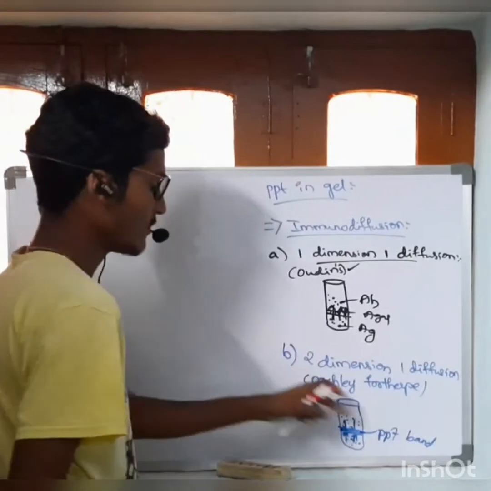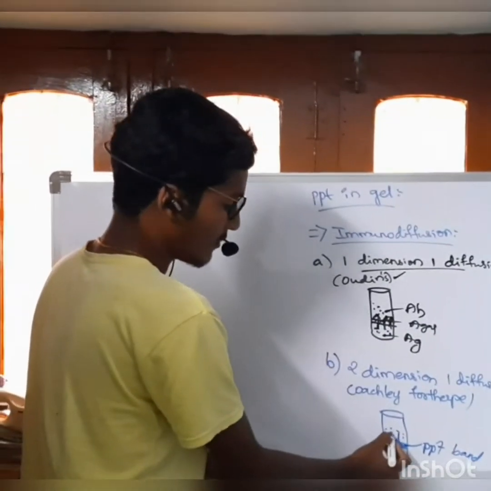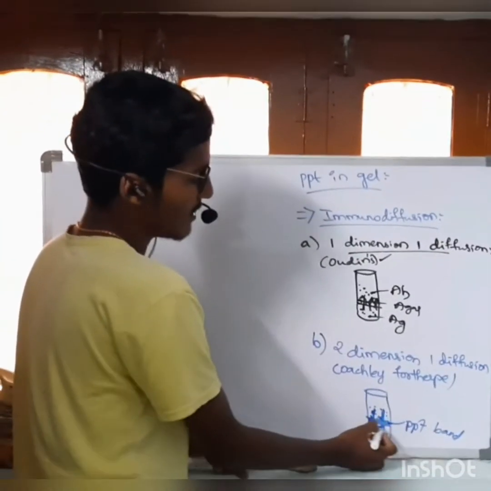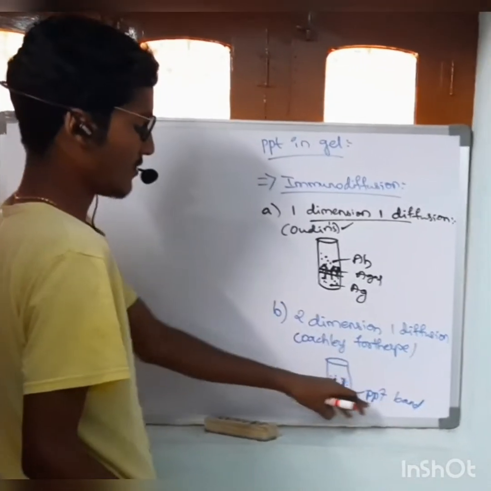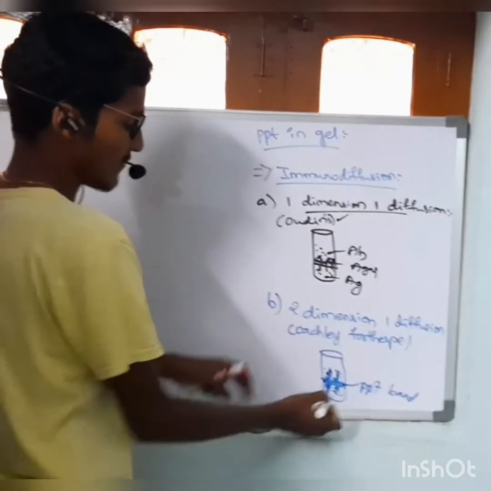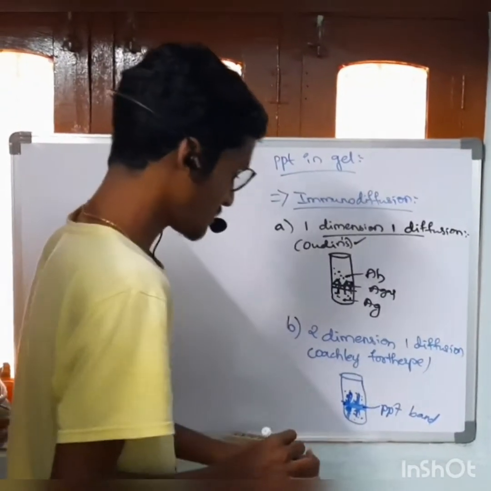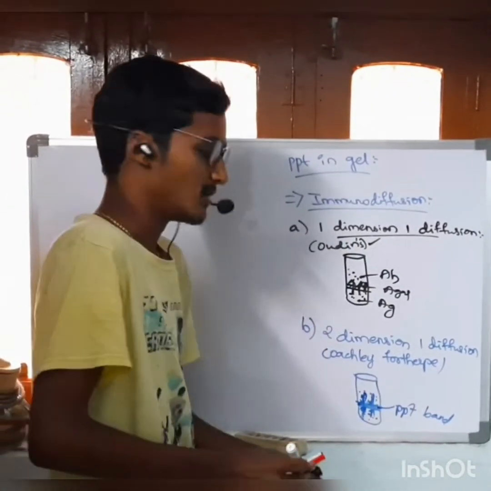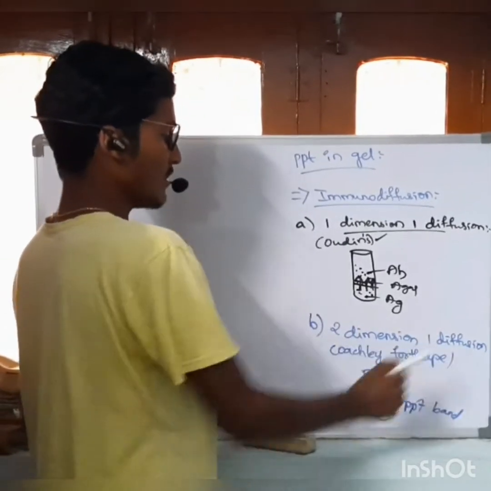It is known as two dimension. Antigen and antibody both coming together is known as two dimension. From antigen to antibody is one dimension, antibody to antigen is one dimension. It is a two dimension single diffusion.